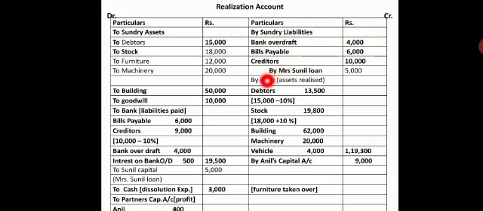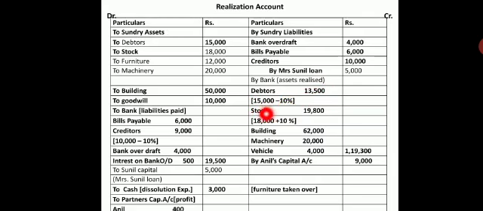Now coming to the adjustments, on the credit side. Whenever assets are realized, income is realized, so it is taken on the credit side. So by bank, assets realized: I have debtors 13,500, because it is 10% less than 15,000. So 15,000 minus 1,500 gives me 13,500.